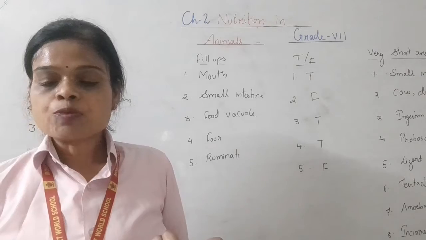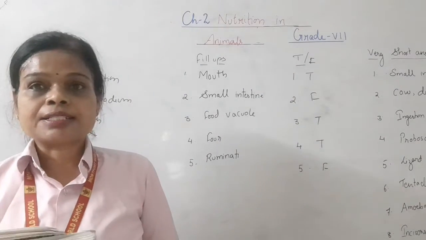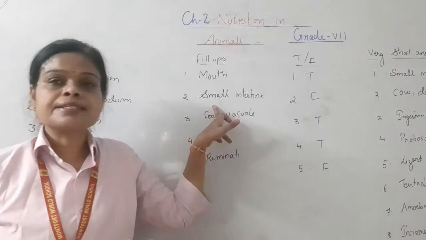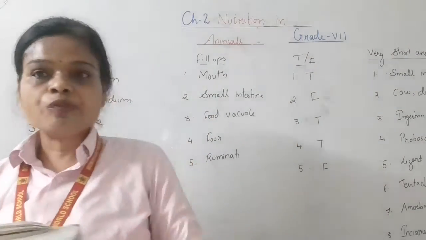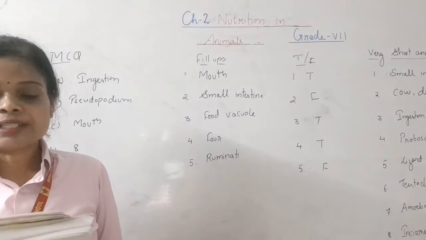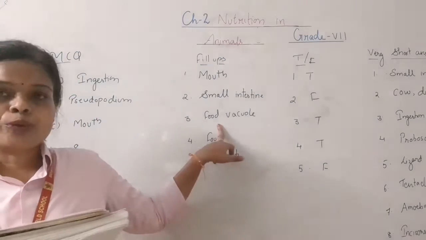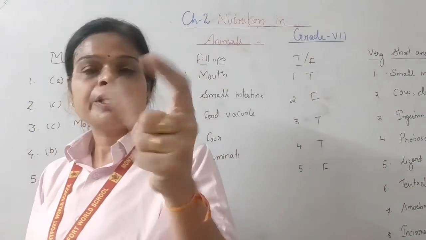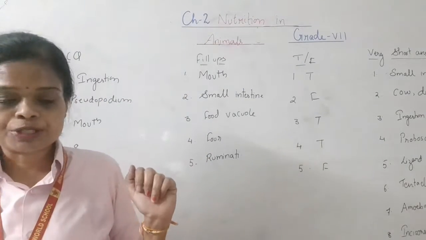The inner wall of the small intestine has many finger-like projections called villi. The small intestine has projections like villi. In amoeba, digestion takes place in the food vacuole. First the amoeba, through the false feet, takes the food inside, and then a food vacuole is formed.